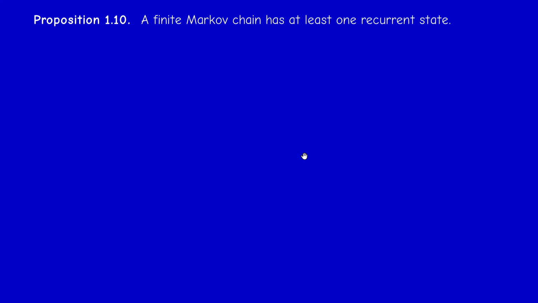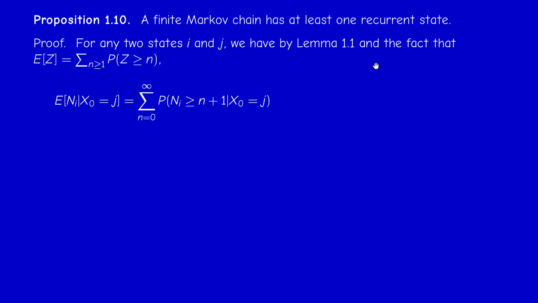Okay, I didn't finish actually. So this is the last result. Sorry. A finite Markov chain has at least one recurrent state. Also, this should be clear from our interpretation of Markov chains. But here's a rigorous proof.